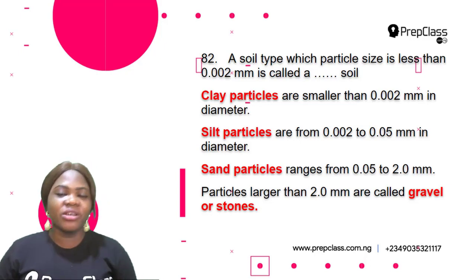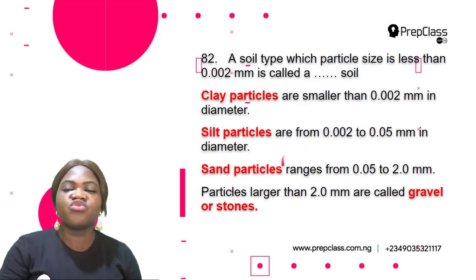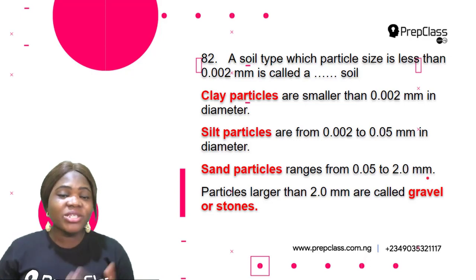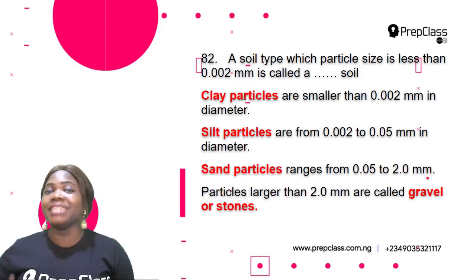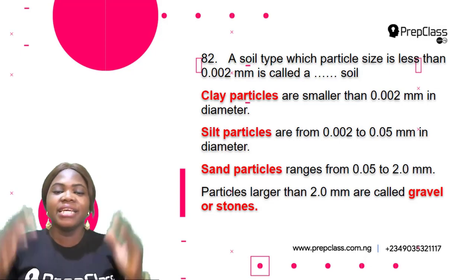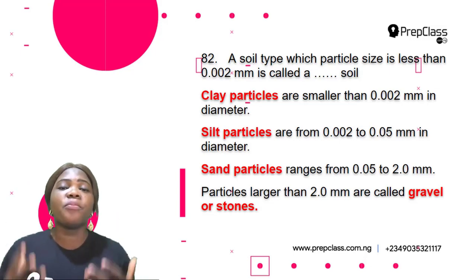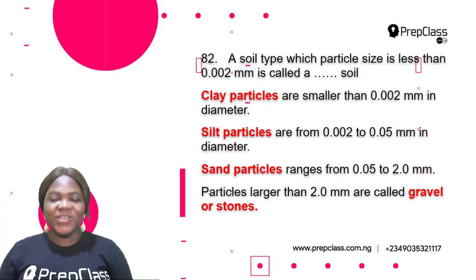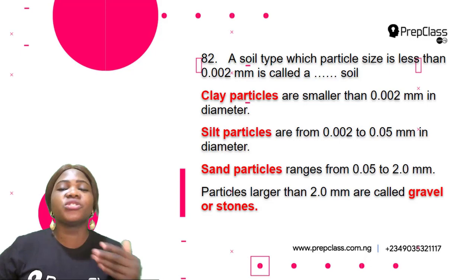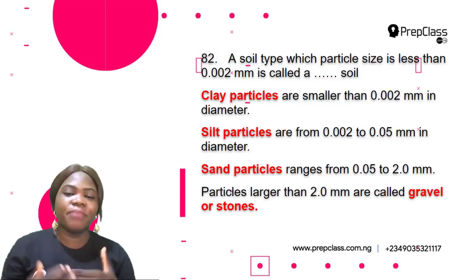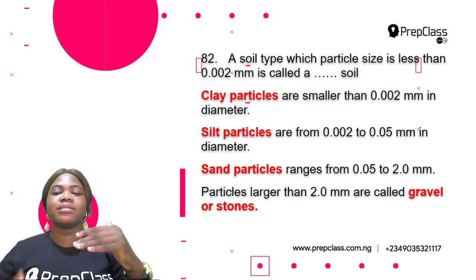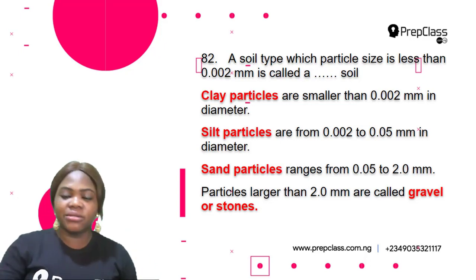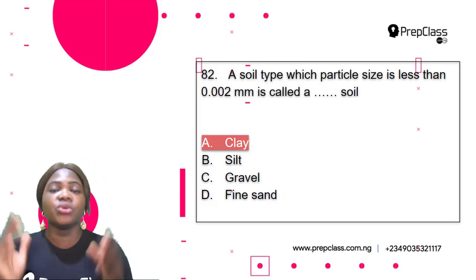Then, what is the size of the sand particles? Sand particles range from 0.05 to 2.0 millimeter. So this means that sand particles are even bigger than silt particles. Then, particles that are larger than 2.0 millimeter are called gravel or stones. So that means that gravel or stones are the biggest. Then next to them come sand particles, then silt particles, and the smallest particle is the clay particles. So clay particles are smaller than 0.002 millimeter.